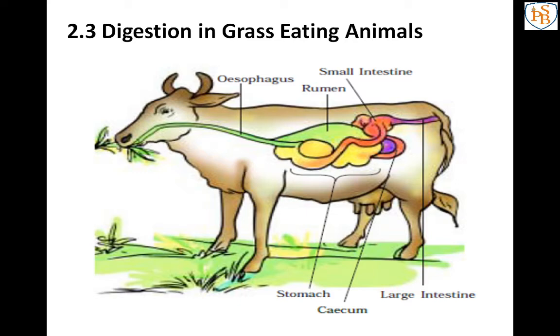Now one question is there: as animals eat cellulose, why can't human beings eat that cellulose? We are also animals, and cows and buffaloes are also animals, but they can digest the cellulose which is found in plants, but we cannot digest that cellulose. Why? Cows and buffaloes also cannot easily digest cellulose by themselves, but they do digest it. But why not us?